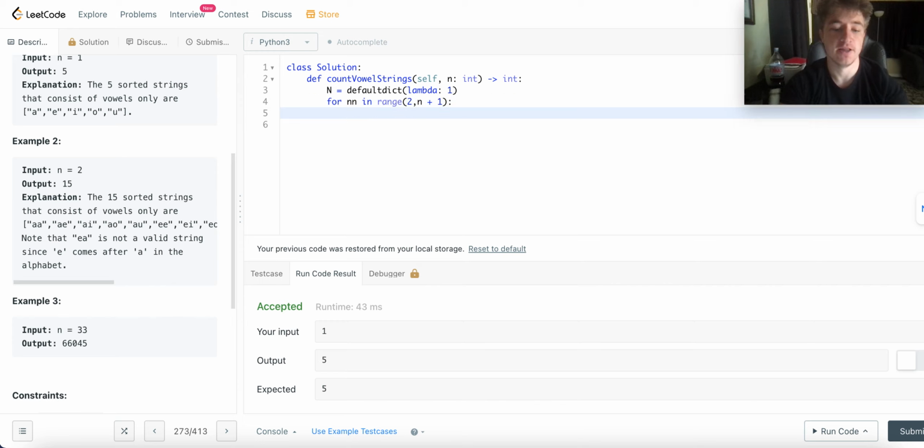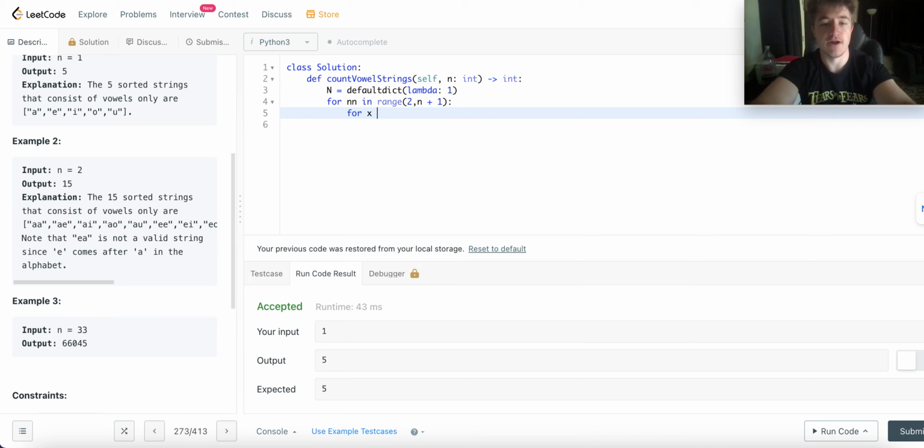All right, that's fine. And then we'll look at each letter. We'll call it x. For x in range 1 to 5. Or no, to 5, right, because there's 5 vowels: A, E, I, O, and U. So we'll just capture all those vowels by using numbers.